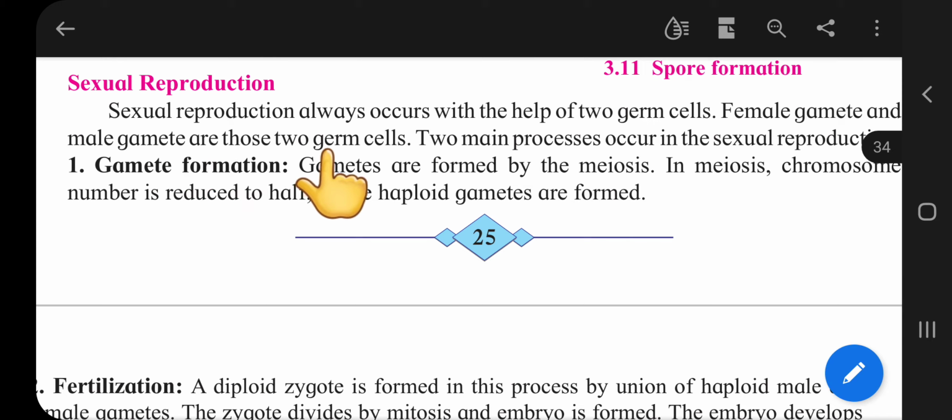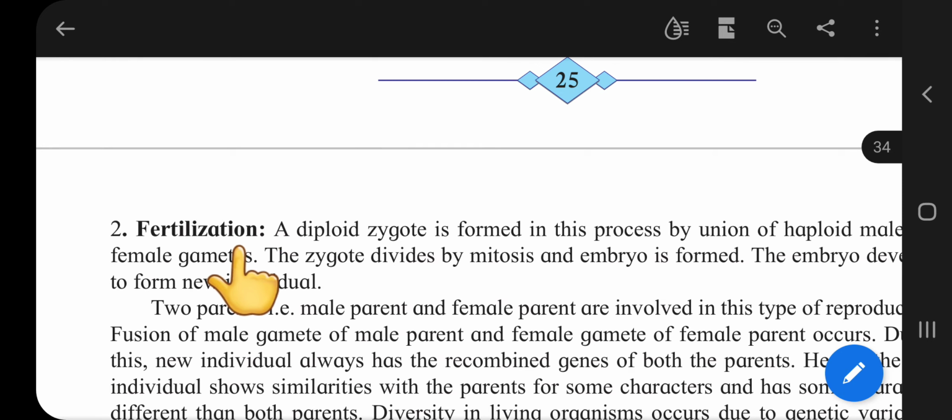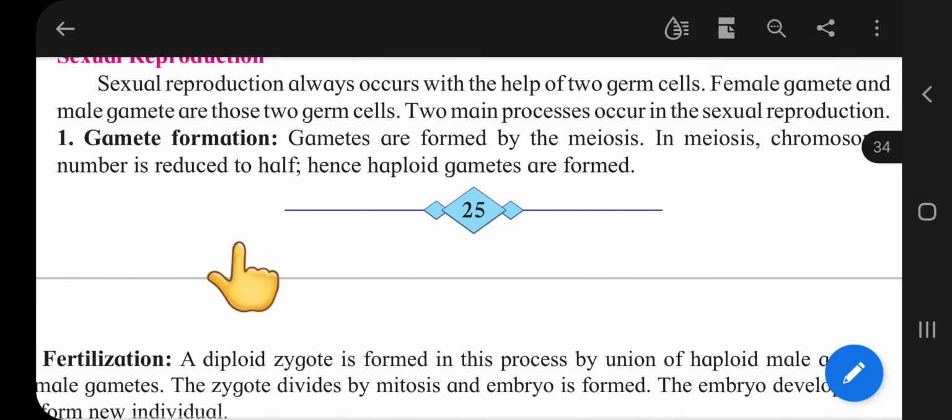Two main processes occur in sexual reproduction: gamete formation and fertilization. Gametes are formed by meiosis. In meiosis, the chromosome number is reduced to half. Hence, haploid gametes are formed in the gamete formation process.